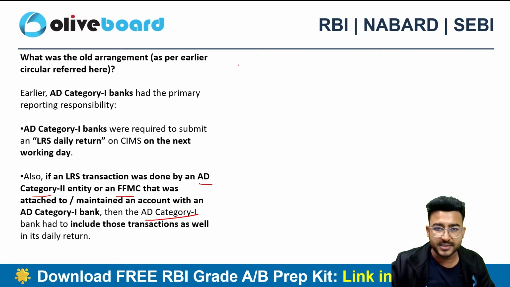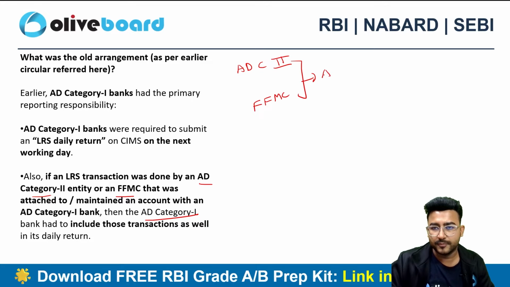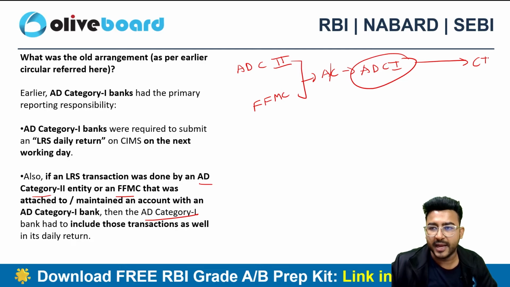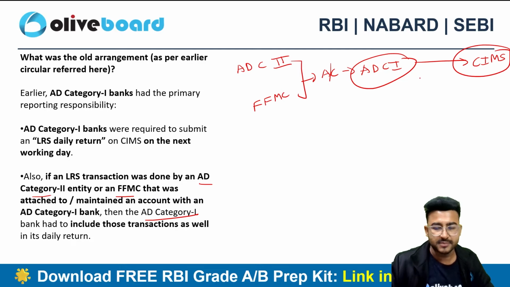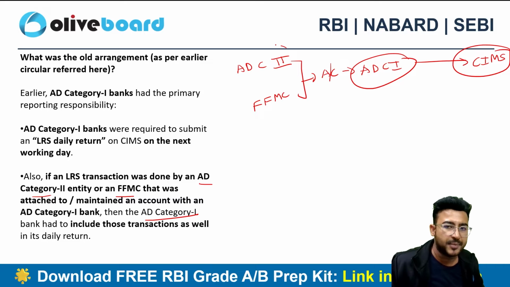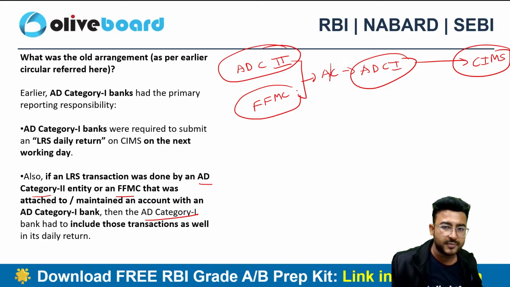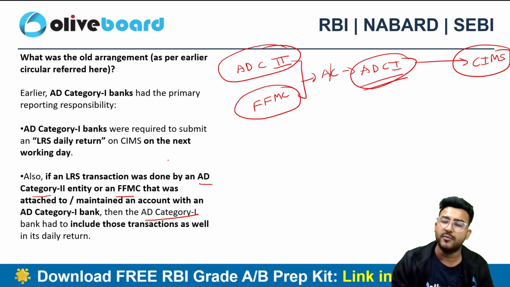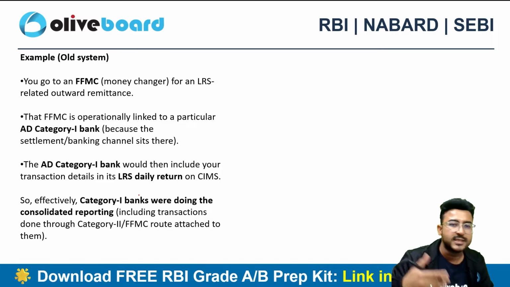Because usually what happens is AD category 2 banks and FFMCs do have an account with the AD category 1 bank, and RBI seeks a centralized reporting via AD category 1 bank on the CIMS, right? So whatever transactions are happening in the AD category 2 bank or maybe in FFMC, they are also being reported by the AD category 1 bank only via CIMS portal, right?